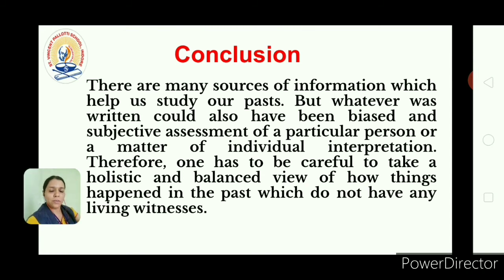So what we have talked about in 2 parts: first, why dates are important, which type of dates are important, how we have done periodization of history, and what the James Mill theory was. Then which type of sources we can get information about history from, what official records do not tell us, and why we should be careful about the records we are getting. I hope you understood it, and if you have any problem, in the live classes we will discuss more about it, and please read the chapters to understand it better.